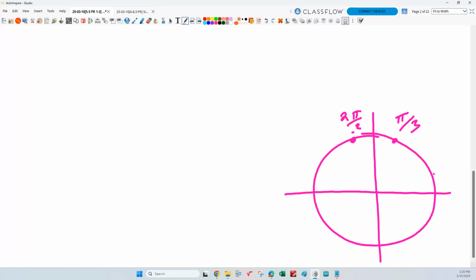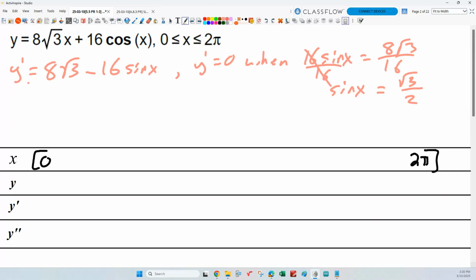So those would be my two interior critical numbers for the first derivative, right? Everybody get that? Those are the places where the first derivative is equal to 0. So x equals pi thirds or 2/3 pi. So we need to add those to my chart.